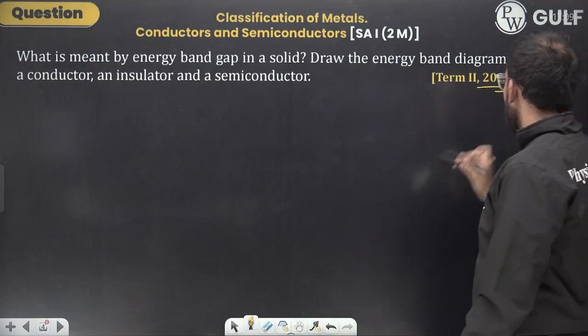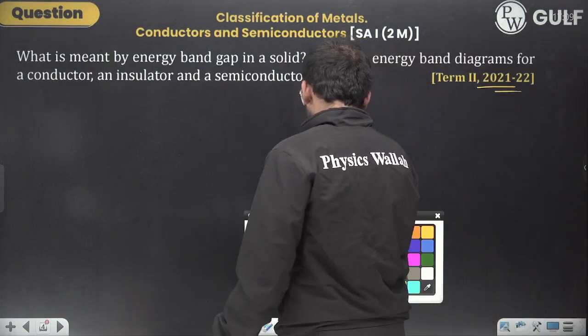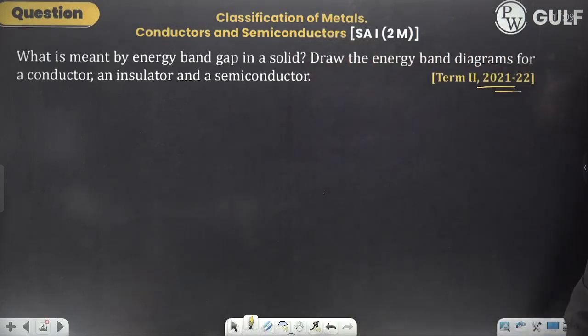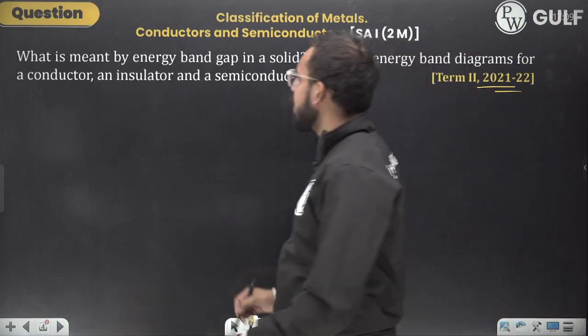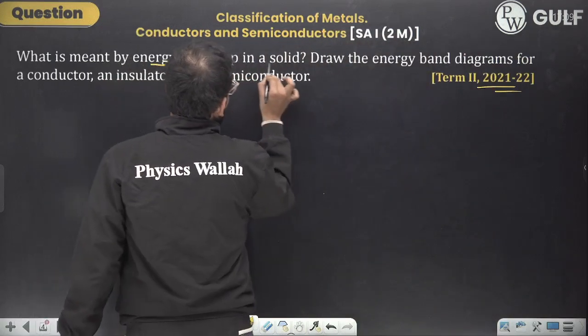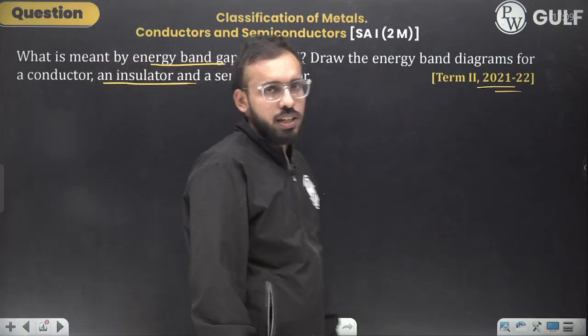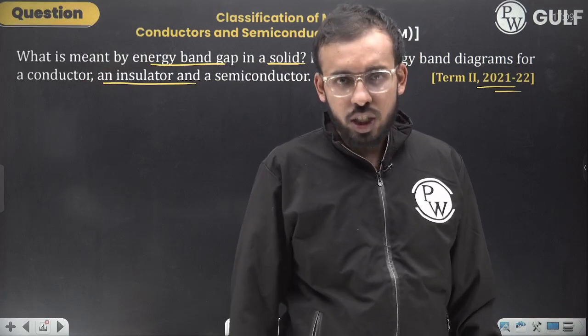Term 2 2021-22. What does the question say? Pause the video and do try the question first yourself. What is meant by energy band in solids? Draw the energy band diagram for conductors, insulators and semiconductors. What is an energy band? First let us understand.